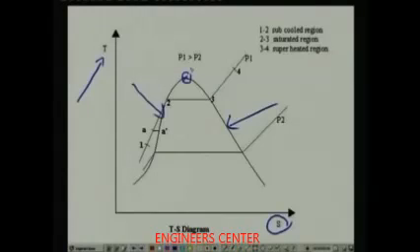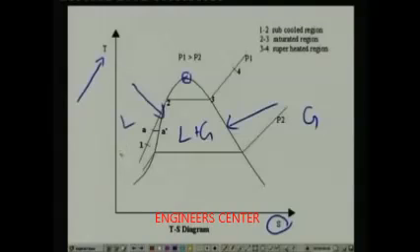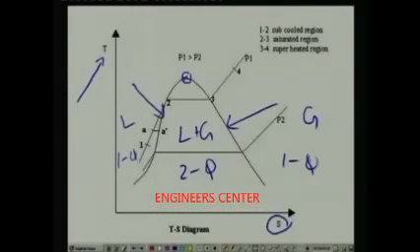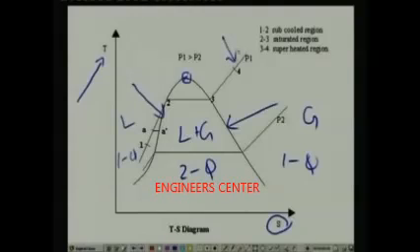And on this diagram you have this subcooled liquid region, and this is the superheated gas region, and this is the liquid plus gas two phase region. That means you have a single phase region here, a two phase region here, and again a single phase region here. And on this figure I have shown two isobars, that means two constant pressure lines, P1 and P2. So you can see the shape of the constant pressure lines. They have slopes in the single phase regions, whereas they become horizontal in the two phase region.